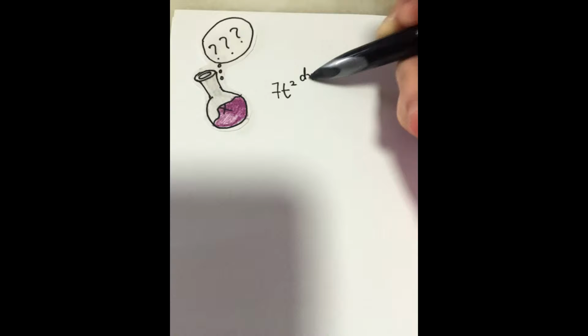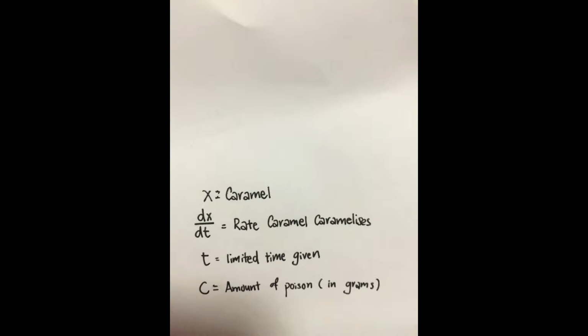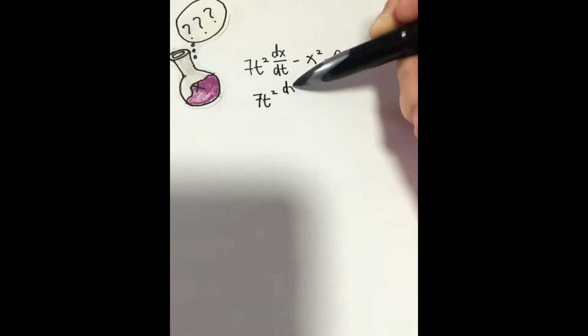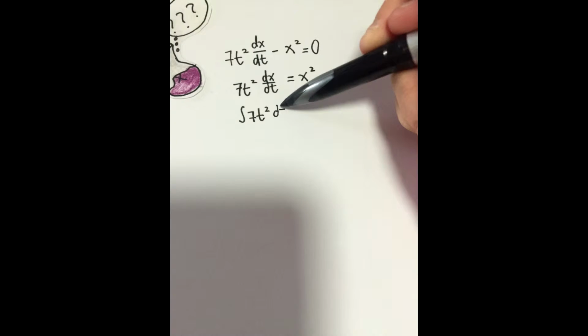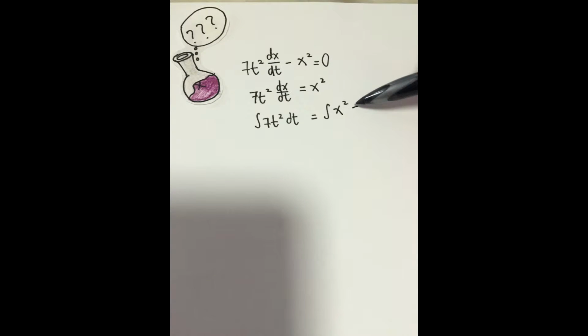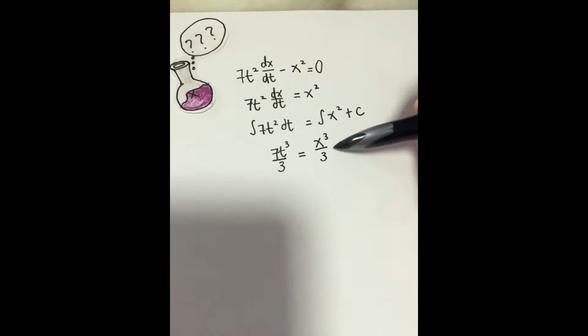Fairy godmother finally managed to come up with an equation suitable for the poison making process. The new equation is 7t squared dx over dt minus x squared equals 0. X refers to caramel, t is the limited time given, dx over dt is the rate of caramel caramelizing, c is the amount of poison in grams. Separate the equation into two parts for both variables. Then integrate 7t squared dt equals to integrate x squared plus c. We get 7t cubed over 3 equals to x cubed over 3 plus c.